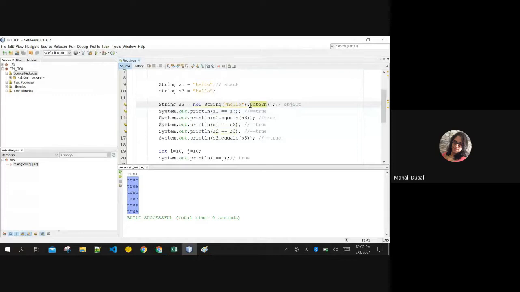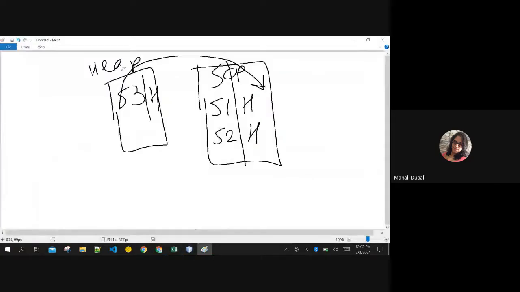If I give S2 a promotion, I want to make this point to your pool and make it the same as SCP in the pool itself. I want all the hello to point to the same memory location. I don't want different memory locations for your hello, only one hello to be pointed to by all three.